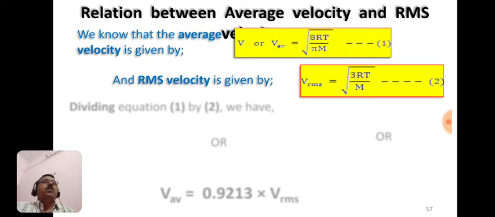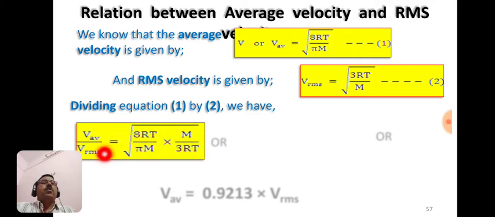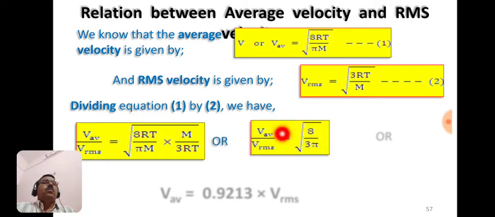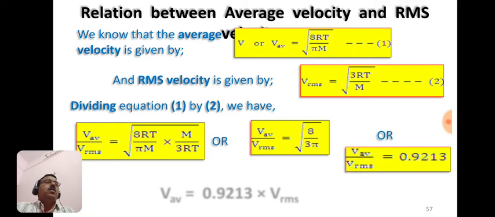Now we have to divide equation 1 by 2. So we get V average upon Vrms is equal to under root of 8RT by pi m into the inverse of this, that is m by 3RT. So here this RT and this RT get cancelled, this m and m also get cancelled. What remains is V average upon Vrms is equal to under root of 8 upon 3 pi, and by solving this 8 upon 3 pi